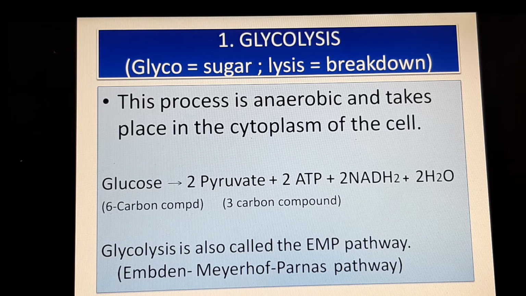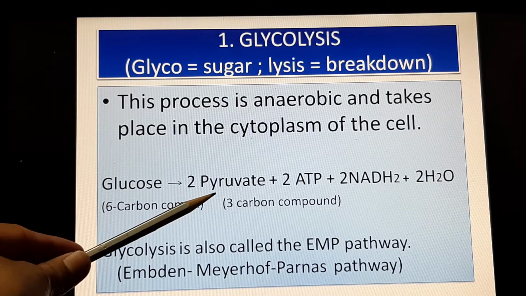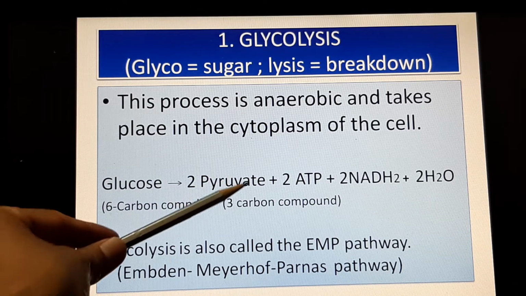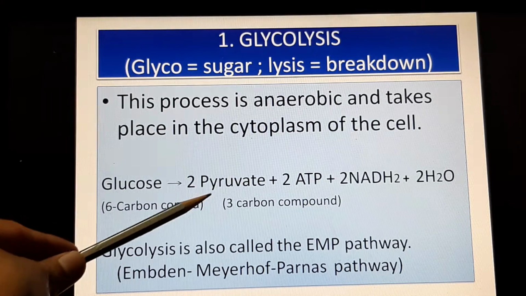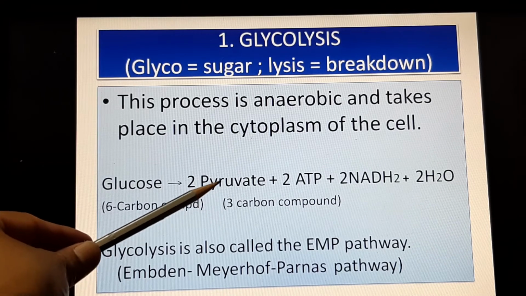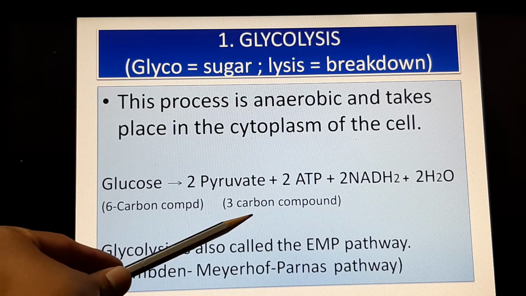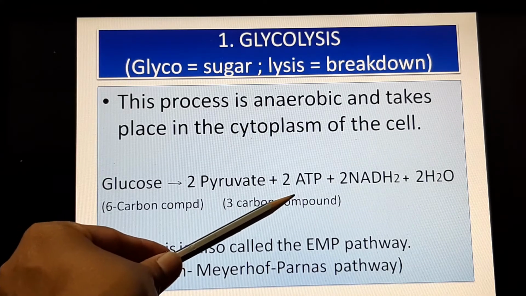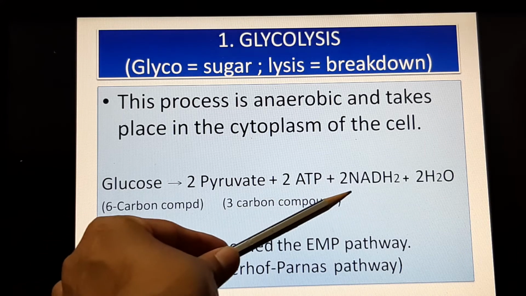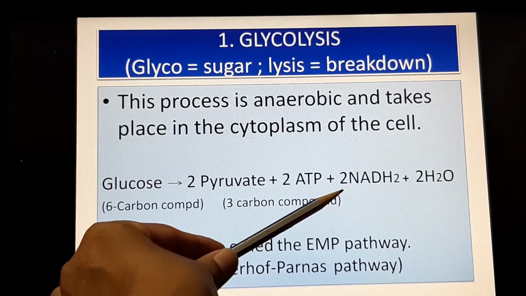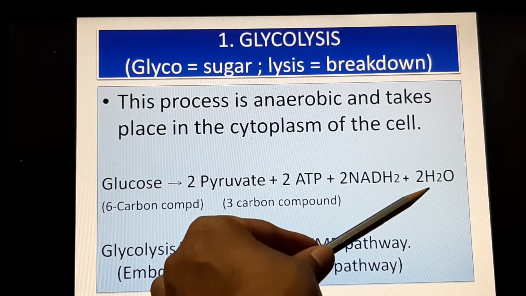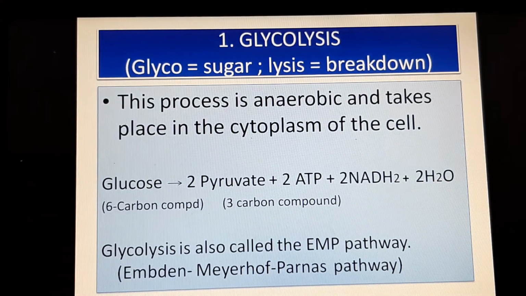Glucose, which is a 6-carbon compound, has 6 carbons in its structure. It gets broken down into 2 molecules of pyruvate. You have to learn this by heart. The formulas are not required now. Each pyruvate molecule is a 3-carbon compound. 2 ATPs are given out in the process when it breaks down, and 2 NADH2 molecules and 2 water molecules are also given out. So you're just supposed to learn this the way it is.